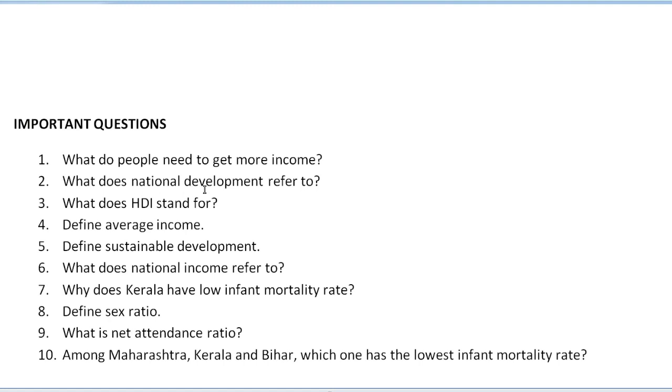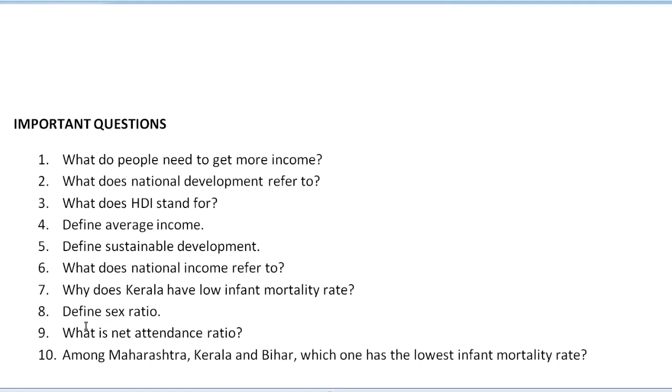The second question is, what does national development refer to? I already told the meaning of this, so you can check that one. Third, what does HDI stand for? Human Development Index is the answer. Fourth, define average income, and how we are going to calculate average income. Fifth, define sustainable development, which we have covered. Sixth, what does national income refer to? Seventh, why does Kerala have a low infant mortality rate? Due to, of course, education and health facilities.